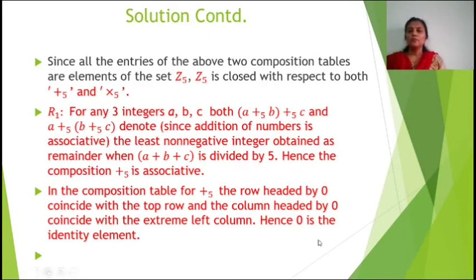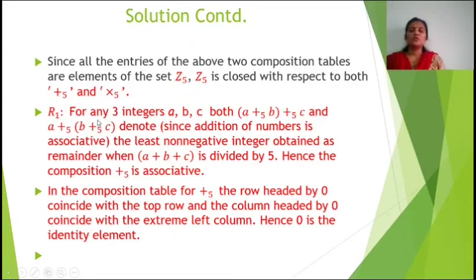Now since all the entries of the above two composition tables are elements in the set Z5, Z5 is closed with respect to both addition modulo 5 and multiplication modulo 5. Now we have to show the R1: Z5 is an abelian group with respect to addition modulo 5.